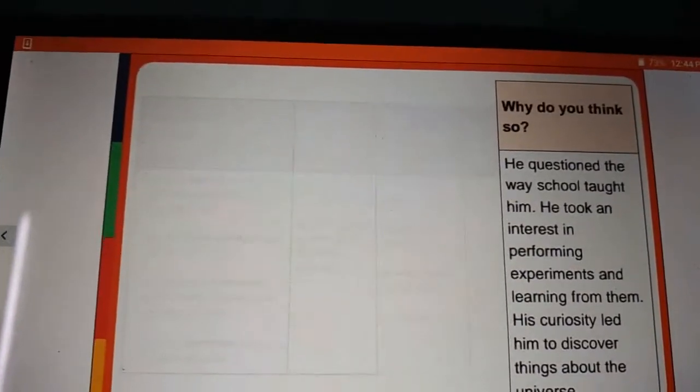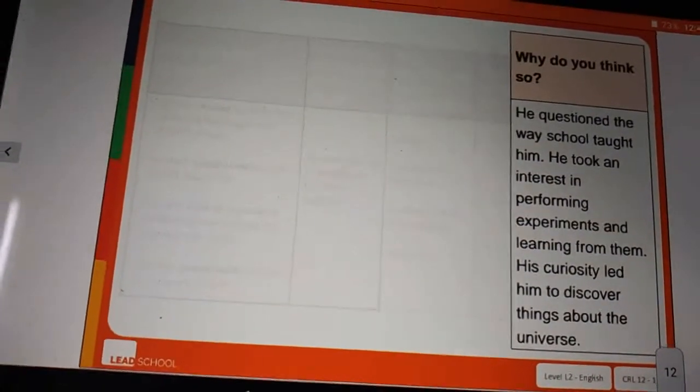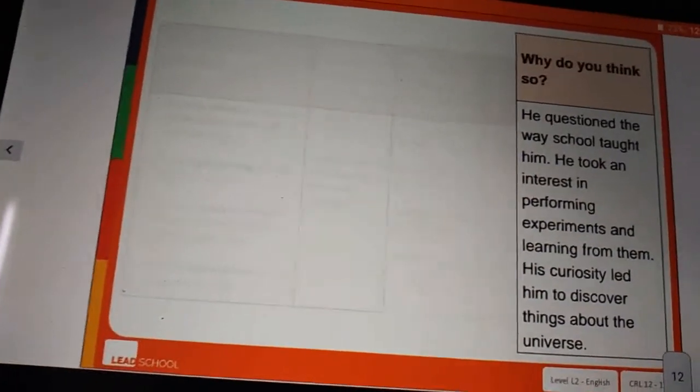So next, what do you think? What do you think generally about Einstein after reading all these things? After reading all these things, I think he questioned the way school taught him. Then he was curious and he discovered many things about the universe. So these are all the ideas I get after reading a few things about Einstein. Can you understand, children?